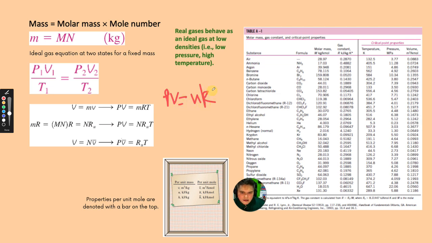Here your R is the universal gas constant, instead of using just PV equals RT. But you need to know, of course, the number of moles. The number of moles is easily determined: it is the mass of the substance divided by the molecular weight of the substance, which comes from this equation. So that's how we can use this ideal gas equation.